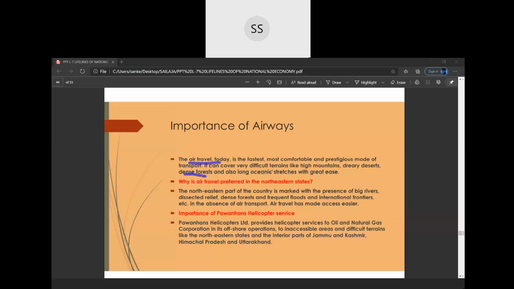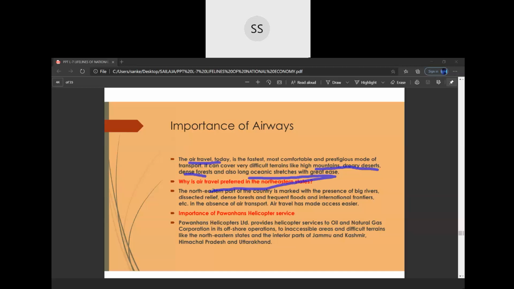If we are going to a region where there are a lot of mountains, it is easy to reach through air travel. If you are going through a desert, you can take air travel. If you have to cross dense forest, you can take air travel. If you have to cross the long oceanic stretches, you can take air travel.